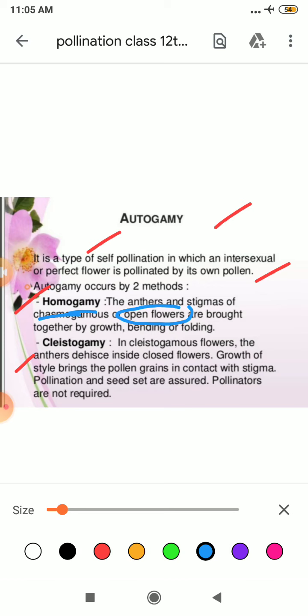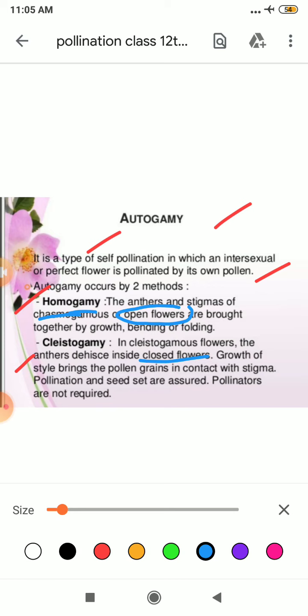And the second important definition from your board point of view, they can ask you to define cleistogamy or cleistogamous flower. What are cleistogamous flowers? In simple words, these are closed flowers. Closed flower means both the stigma and stamens are enclosed within the petals. So how can pollen grain from any other area fall into it?